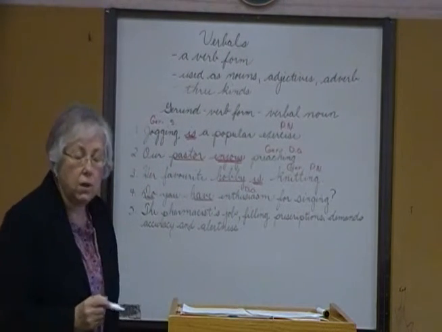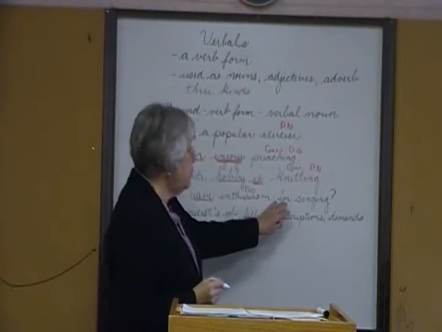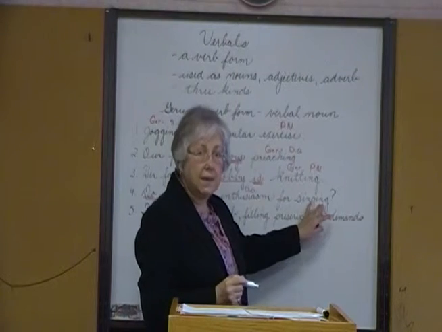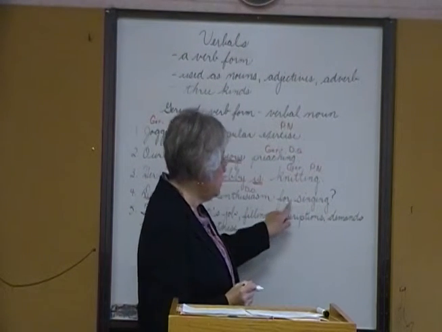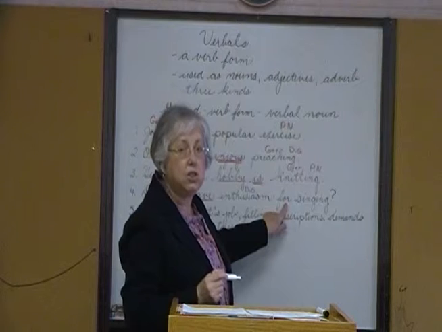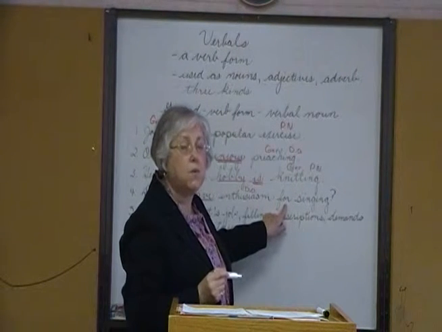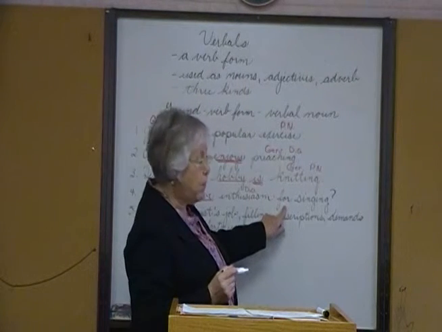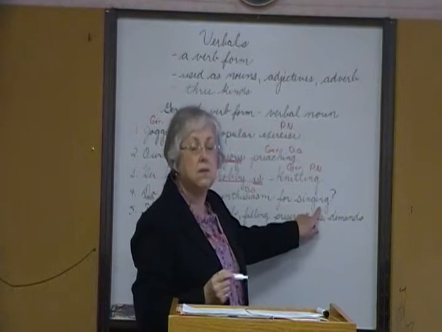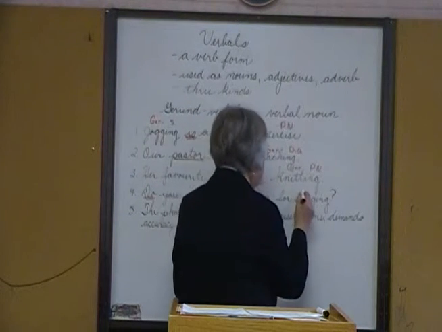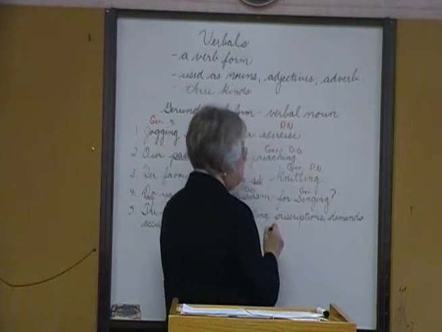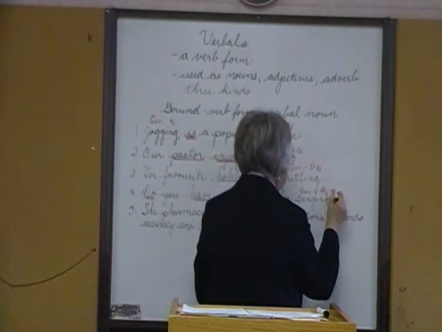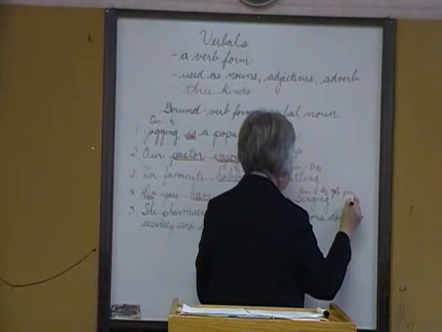Now, notice what follows enthusiasm. For singing, we have an ing verb form. It's acting as a verbal noun. Notice what comes before it. We have the preposition for. We have a prepositional phrase for singing. And the object of the prepositional phrase is the verbal noun singing. Gerund. This time it's object of the preposition.